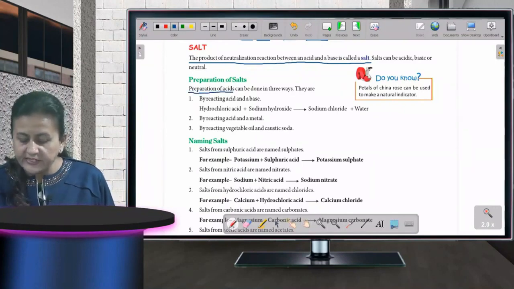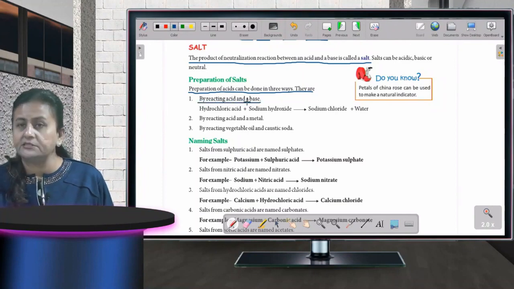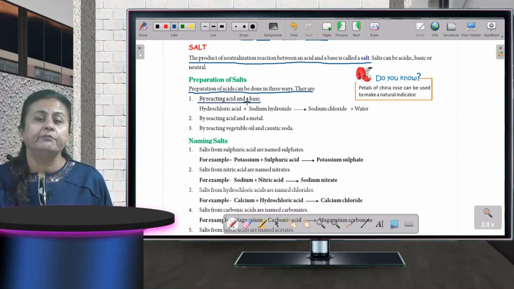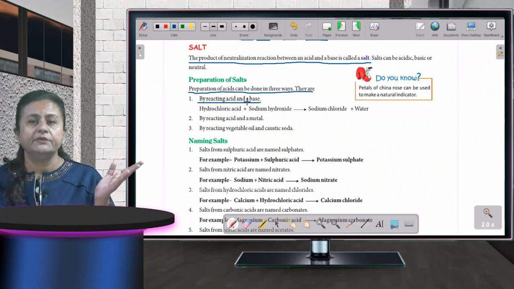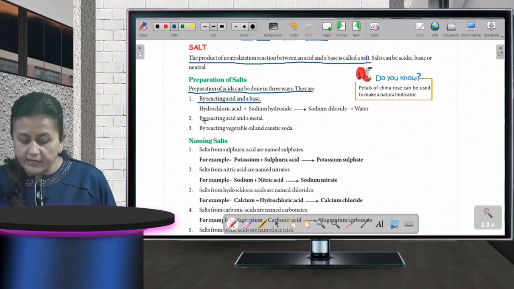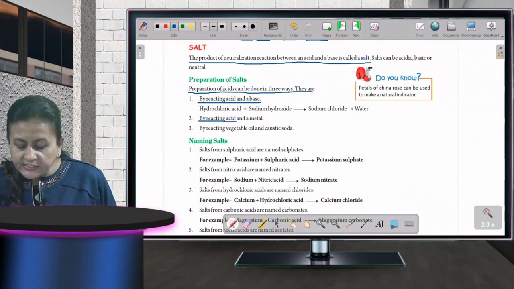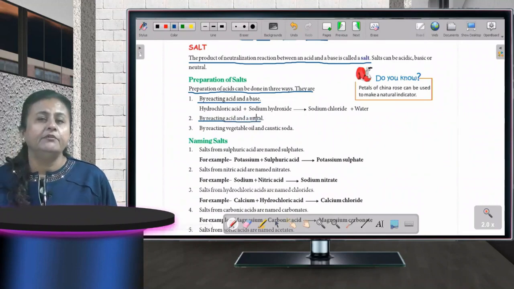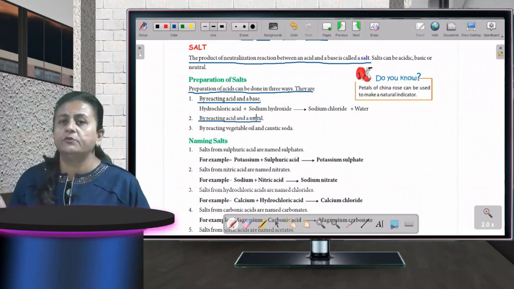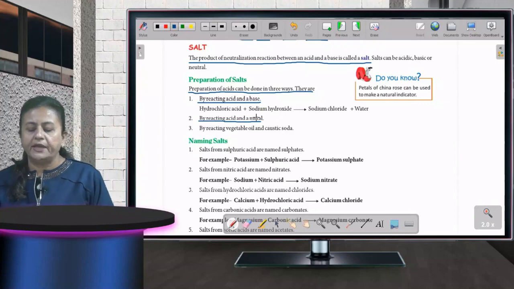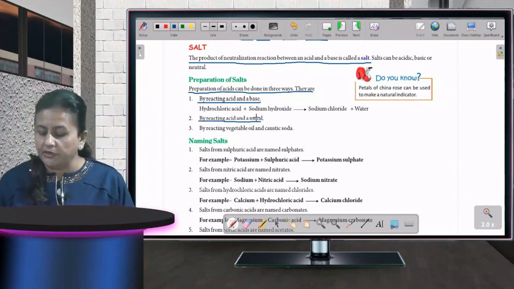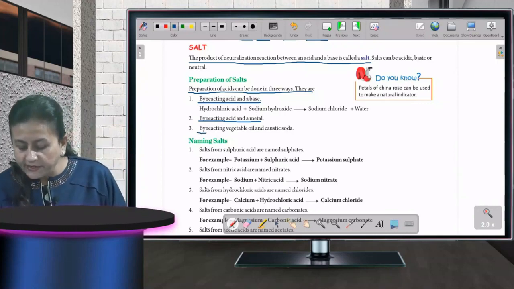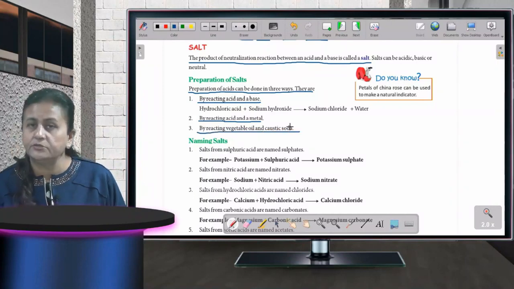Preparation of salts can be done in three ways. They are by reacting acid and a base. How are salts prepared? When we add an acid with a base. Then by reacting acid and a metal. Whenever we want to have the salt of any substance, what we will do? We will take by reacting acid with a metal, and by reacting vegetable oil and caustic soda.